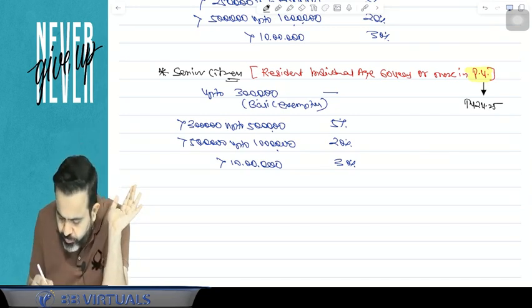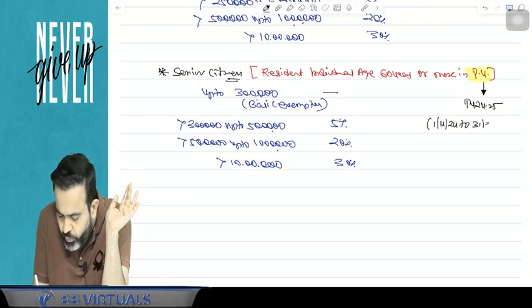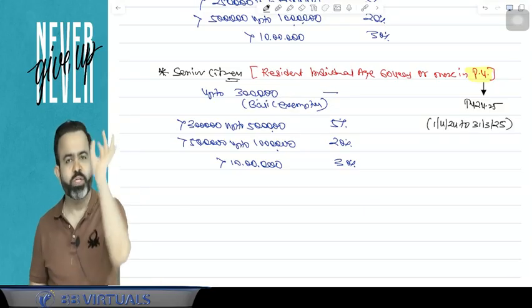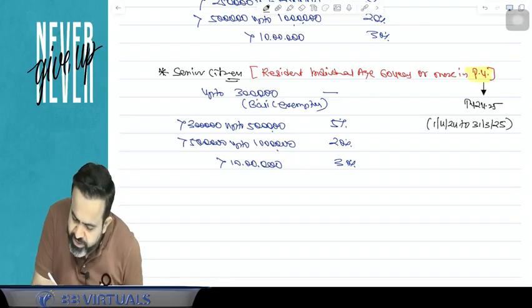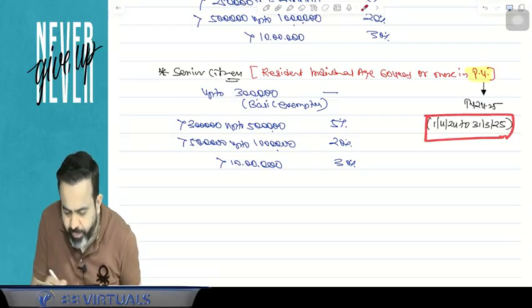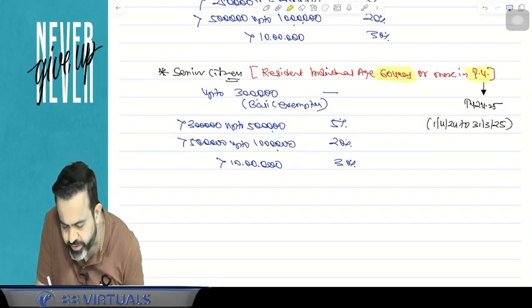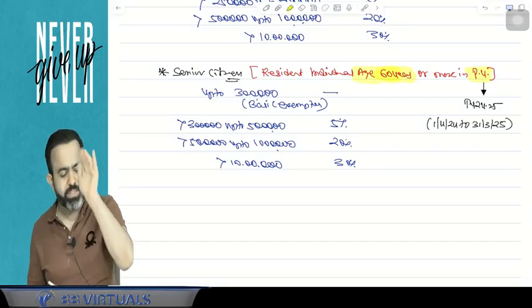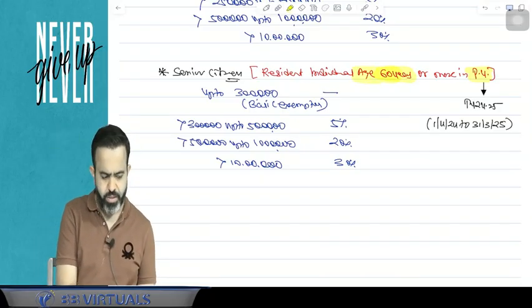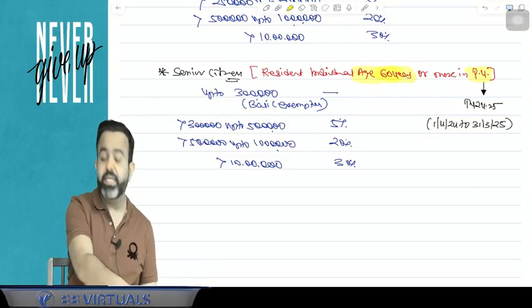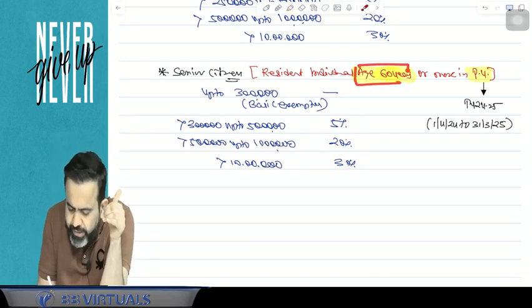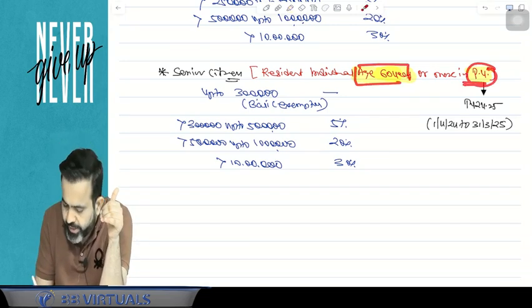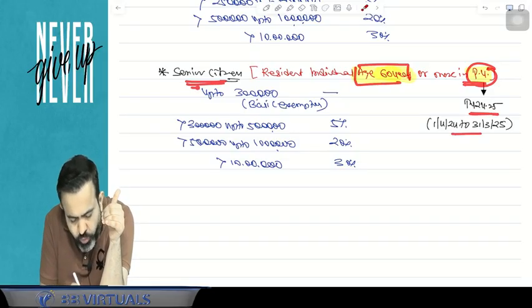Previous year 24-25 means the period from 1st April 2024 till 31st March 2025, that is called your previous year. So in your previous year, between this particular period, if any person has attained the age of 60 years or more, then that person is known as the senior citizen. Then only that person will be known as senior citizen.